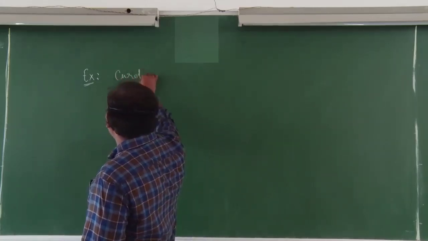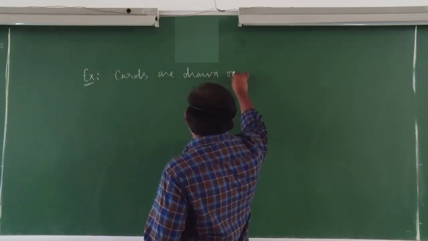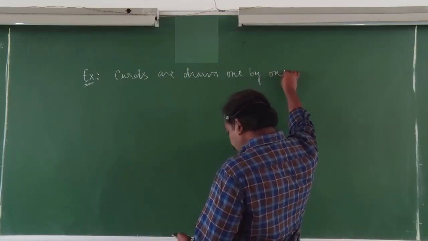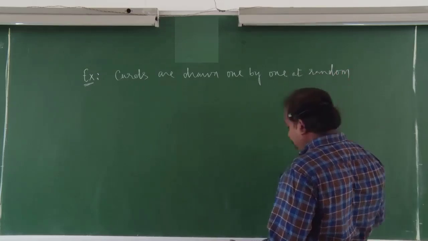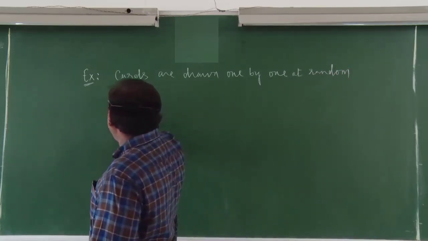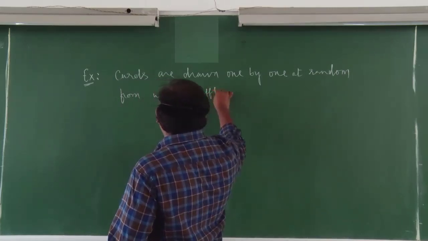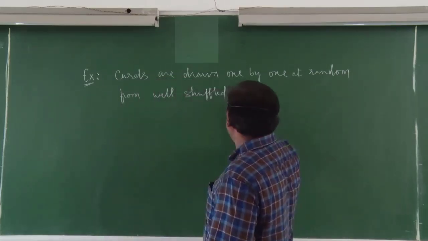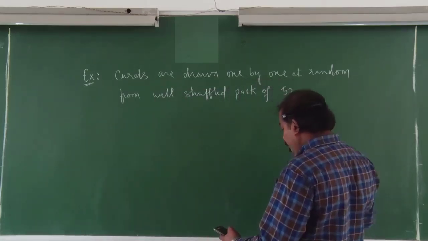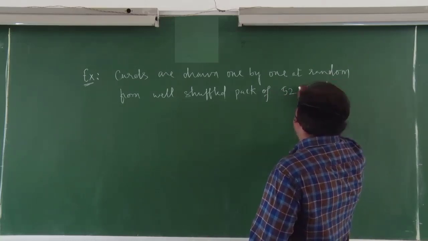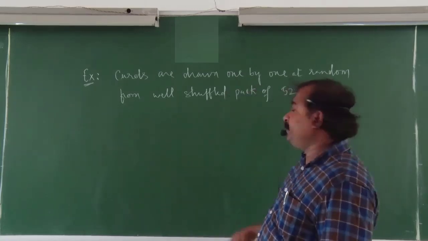So here cards are drawn one by one at random from a well shuffled pack of 52 playing cards until 2 aces are obtained.